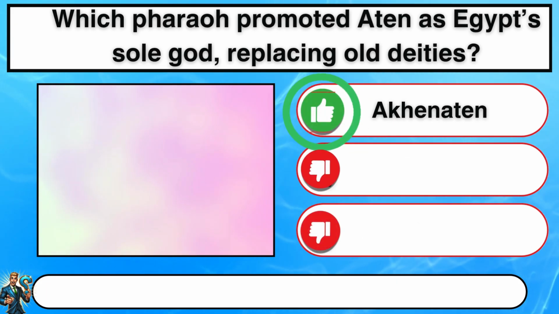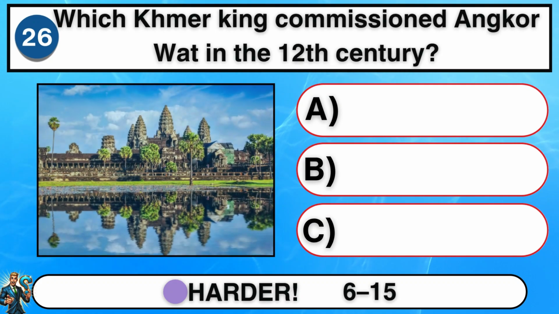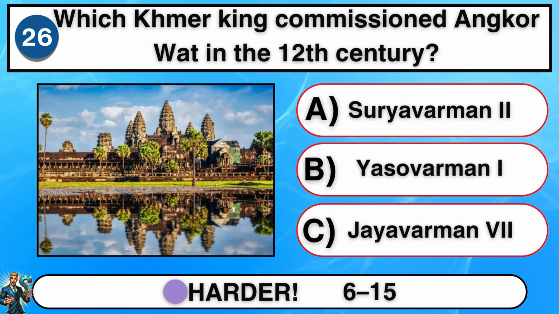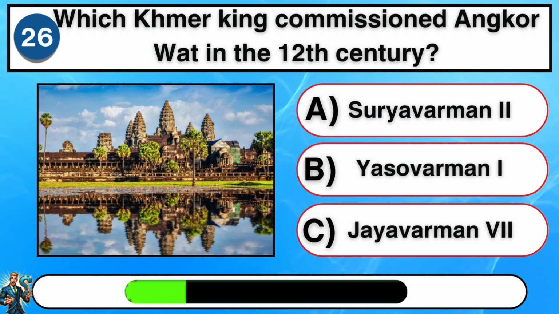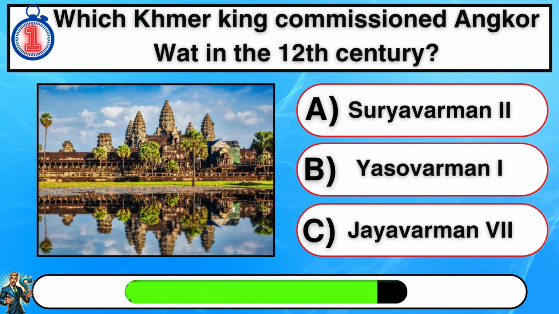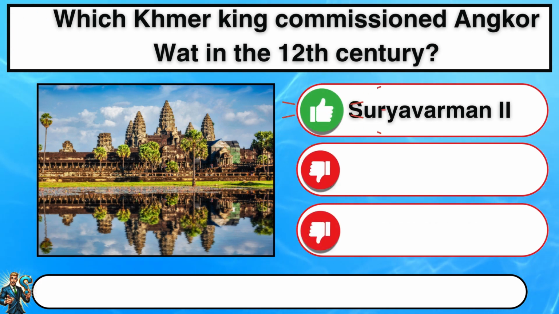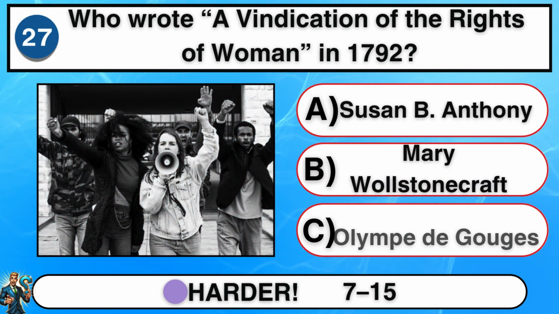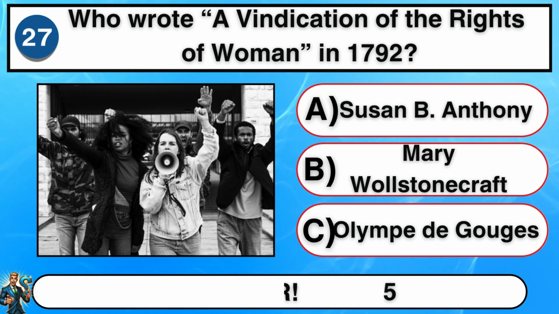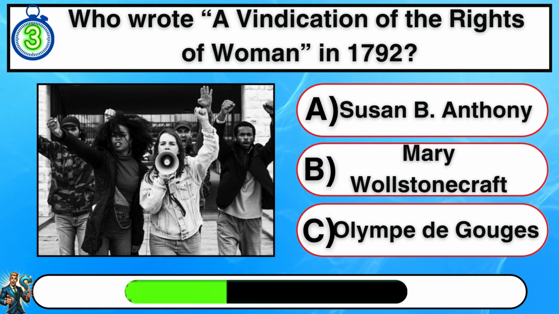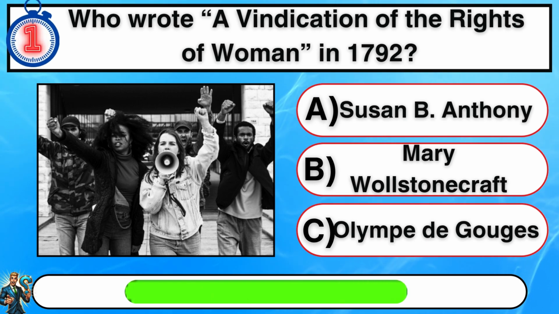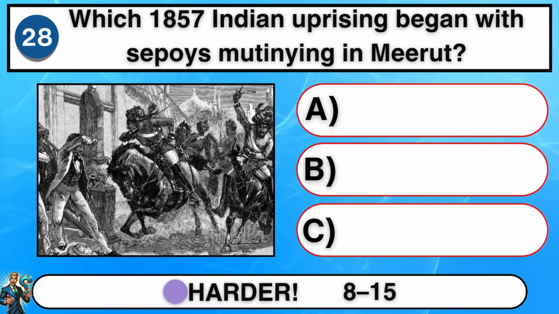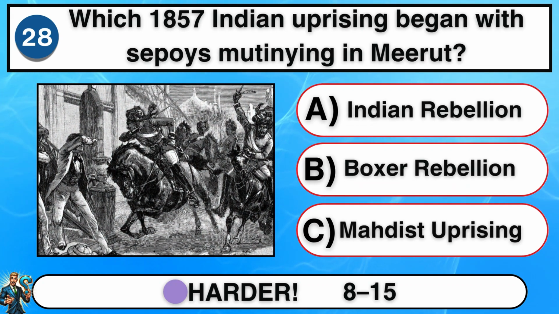It's A. Akhenaten. Which Khmer king commissioned Angkor Wat in the 12th century? A. Suryavarman II. Who wrote A Vindication of the Rights of Woman in 1792? B. Mary Wollstonecraft. Which 1857 Indian uprising began with sepoys mutinying in Meerut?